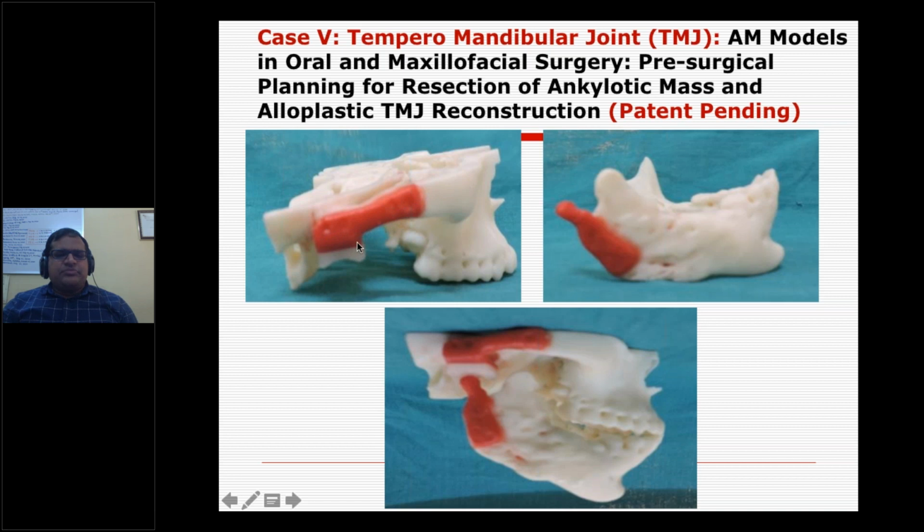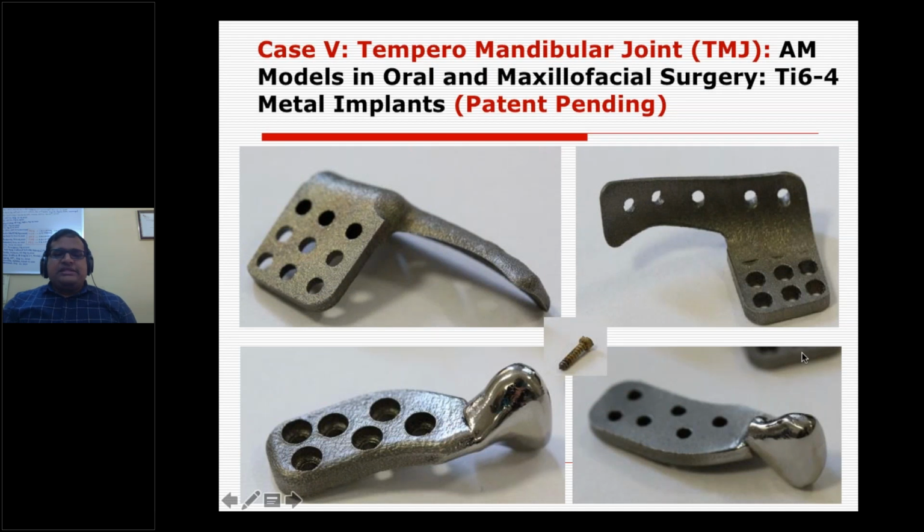And this is not a titanium. Why? Because it's titanium, this also will come and sit here. So this is also titanium. The red one is the metal titanium we have planned. And of course, this is a biocompatible polymer material, which is a bit harder. It's not like ABS or PLA maybe. So it got fused together, and this is what we planned. And then these are the metal implants, which got printed in a metal machine.